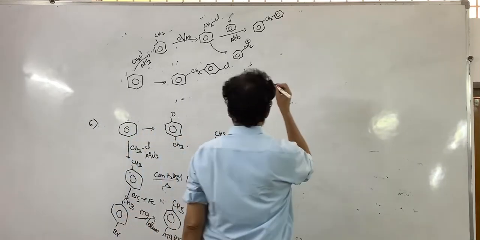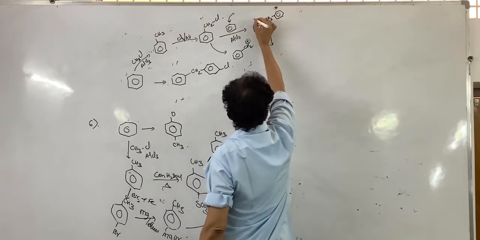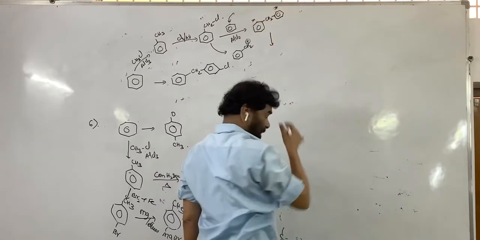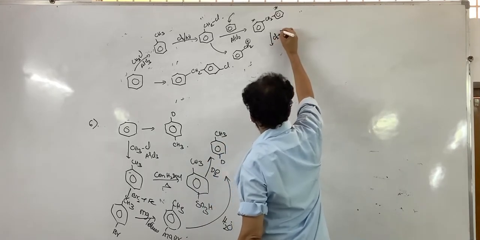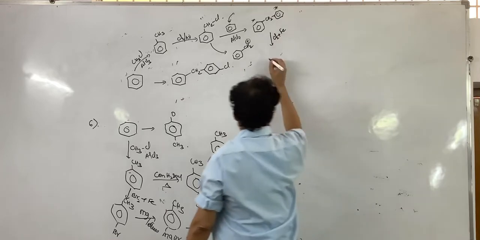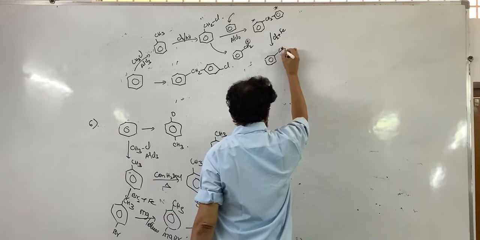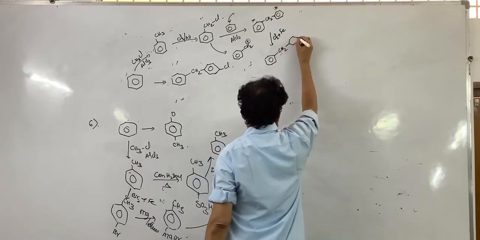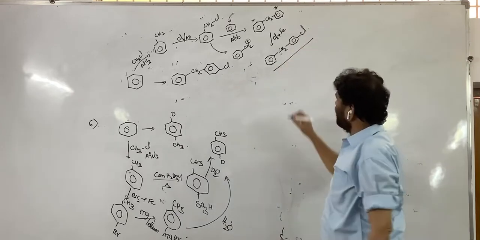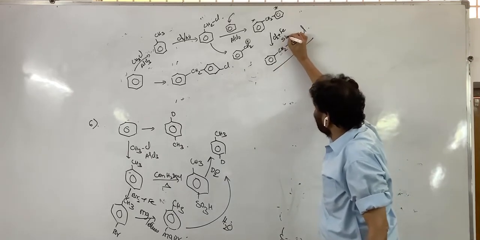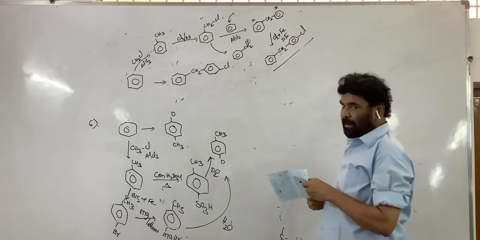Now, we have to introduce the chlorine at the para position. So the ring takes part in the electrophilic substitution reaction. For electrophilic substitution, you have to take chlorine in the presence of iron powder or AlCl3. On one of the rings, at the para position, chlorine is introduced. Why at the para position? Why not the ortho position?